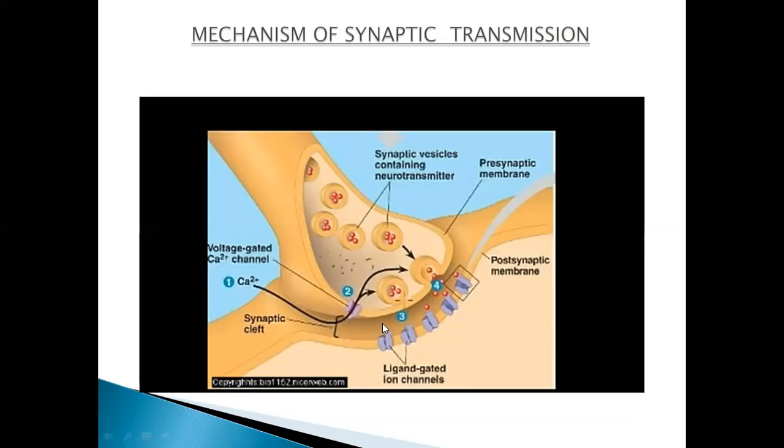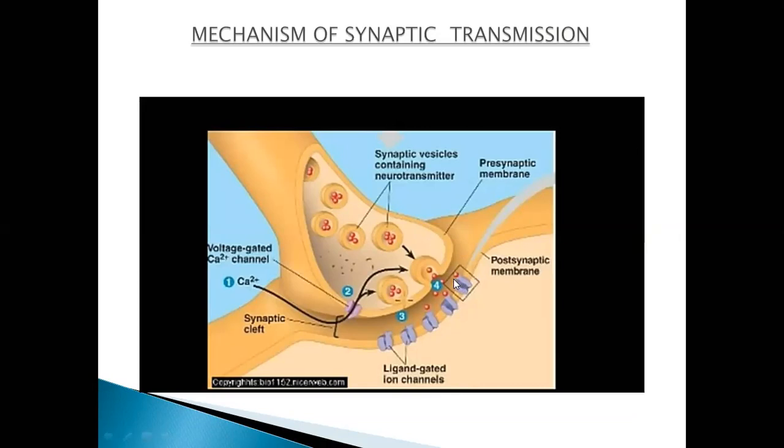it depolarizes here. Do you remember the depolarization? After depolarization, when the action potential is generated here, then these neurotransmitters come inside of here. Now it has been reached here. This situation is known as the excitatory postsynaptic potential, because action potential is also generating here.